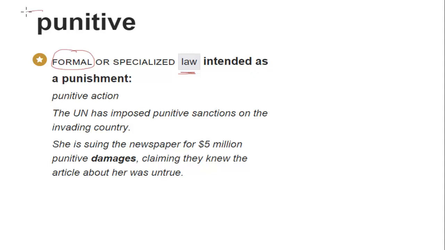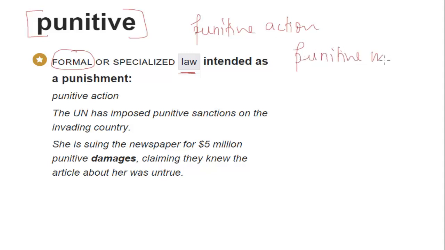So when you see the word punitive, acting like an adjective, and many a time you must have heard of punitive actions, right? So if you have punitive actions, then those actions are intended as punishment. Or you might have heard of punitive measures, in the sense that the measures are such that they intend to punish someone. So punitive action, punitive measures, and the two sentences demonstrate that.